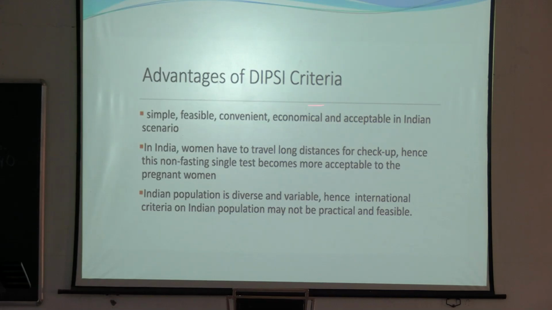What are the advantages of DIPSI criteria, Indian criteria? Simple, feasible, convenient, economical, acceptable in the Indian scenario.